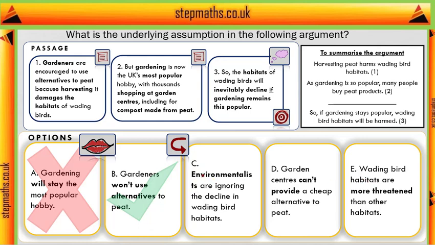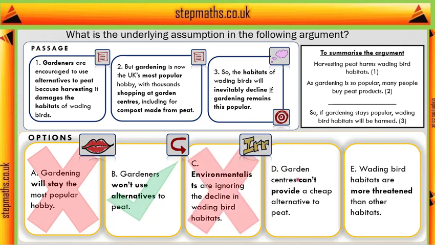C says that environmentalists are ignoring the decline in wading bird habitats. So is there anything in the passage about environmentalists? No. And whether or not the habitats will be harmed is different from whether or not people are paying attention to it. So this is just irrelevant.